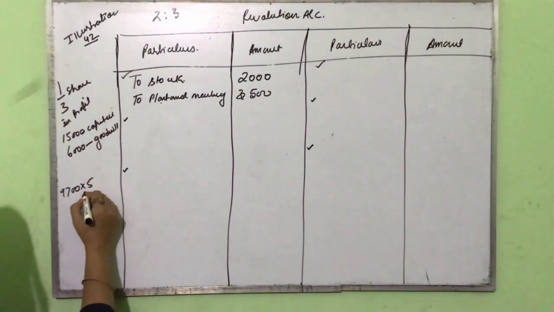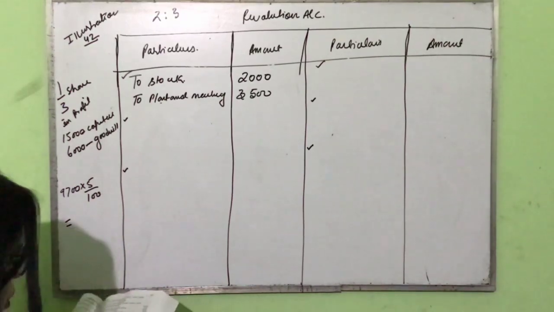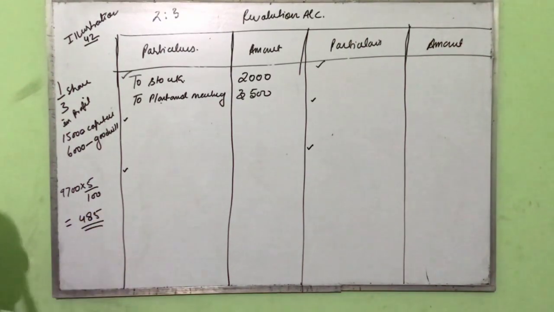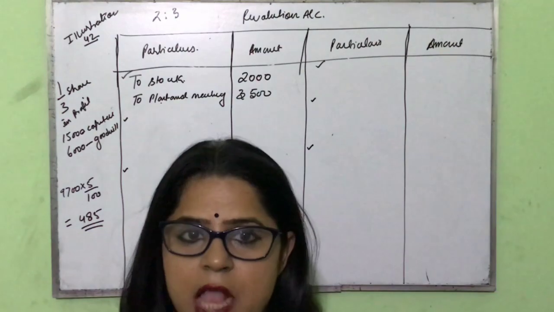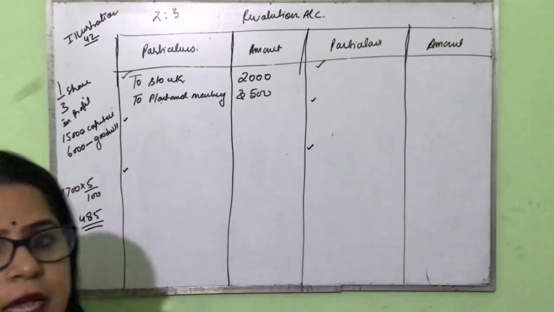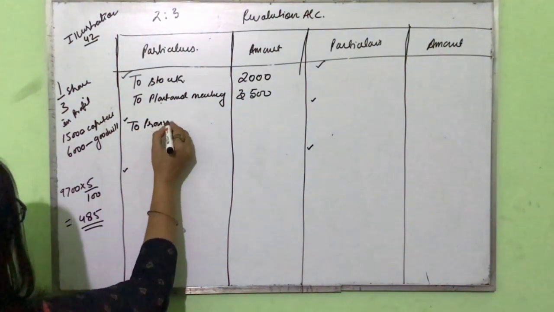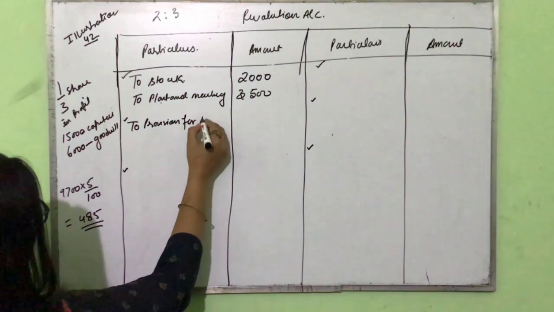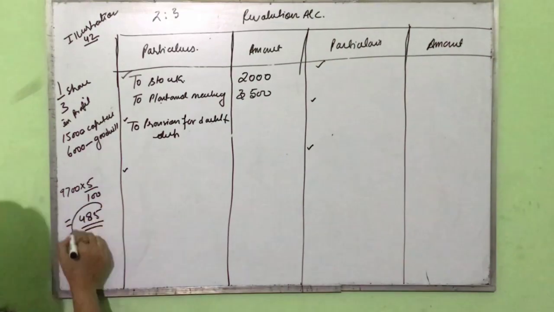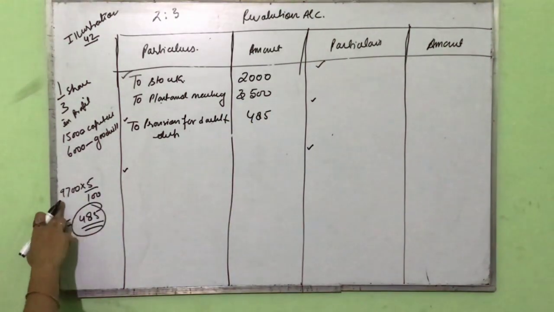9,700, we will calculate 5% of it, we will get 485 rupees. It means my debtor is decreased by 485 rupees. So we will write in the debit side, provision for doubtful debt, 485 rupees. From where we got 485 rupees?